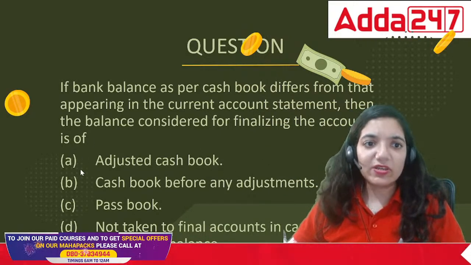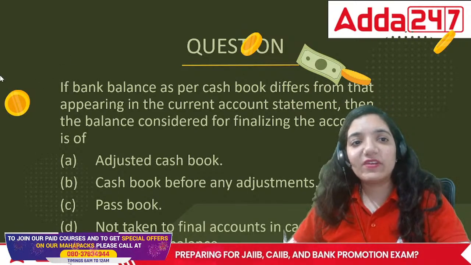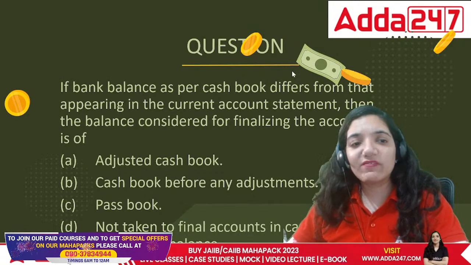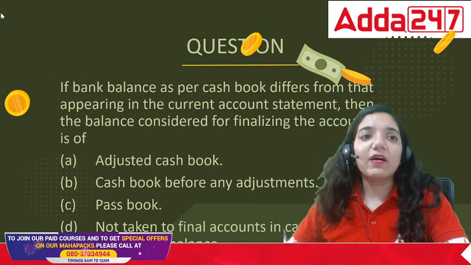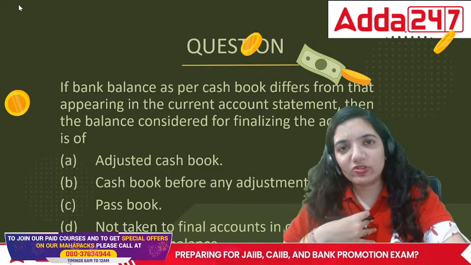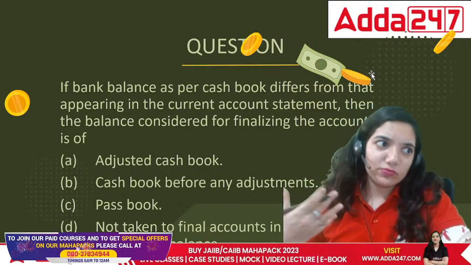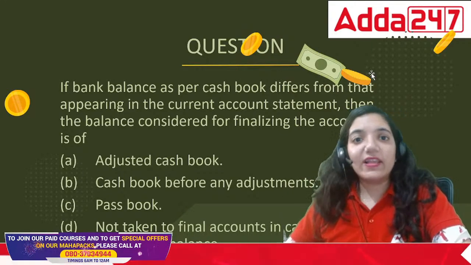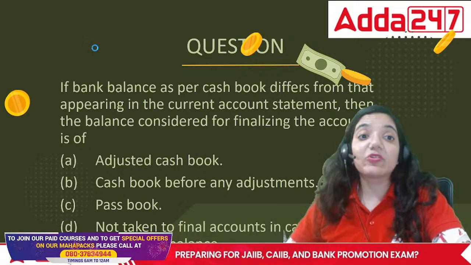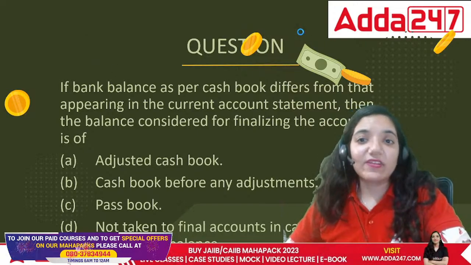There is something called cash book, there is something called passbook, right? When we record something in the books of accounts, we record it as per the transactions which are happening, while the bank records it as soon as they are able to complete that particular transaction. There's a difference in this now.